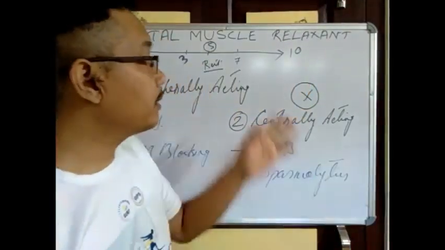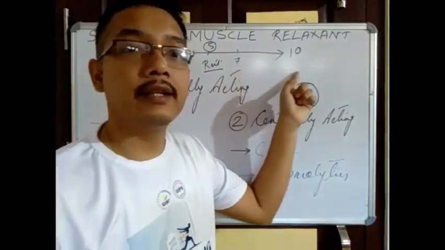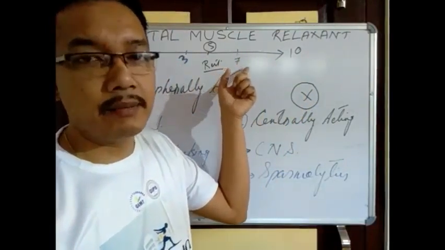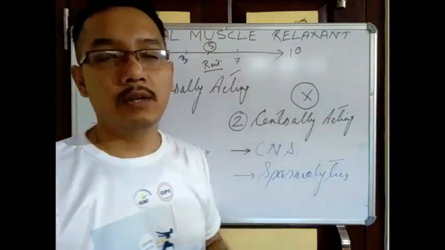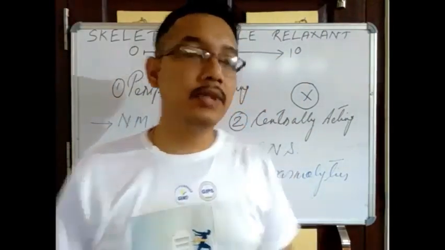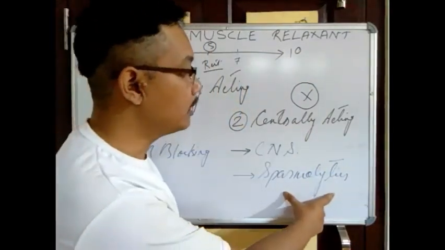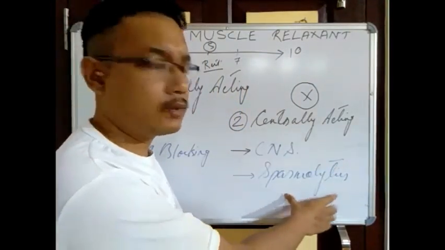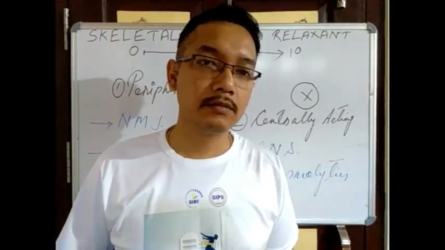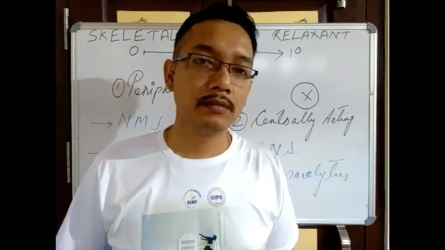So in this case, what is happening? The muscle tone is increasing beyond the normal. This is an example, 7 is an example, increasing beyond the normal. Right? So in this case, we are using spasmolytics, centrally acting muscle relaxants. ठीक है?